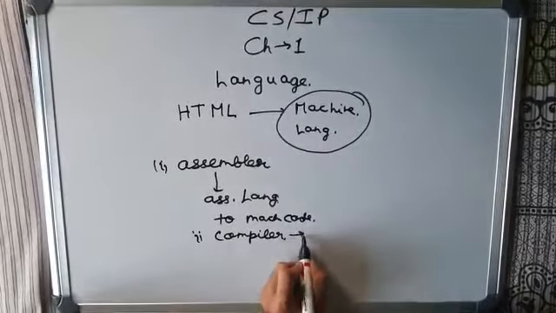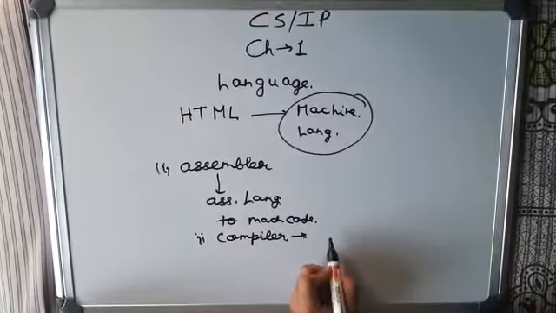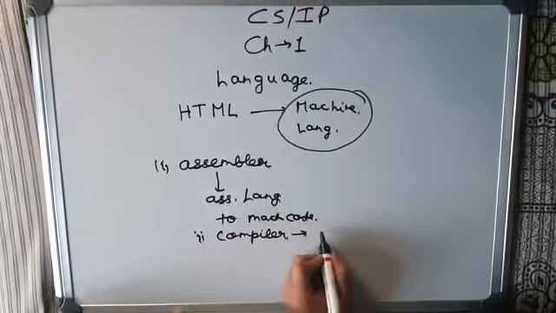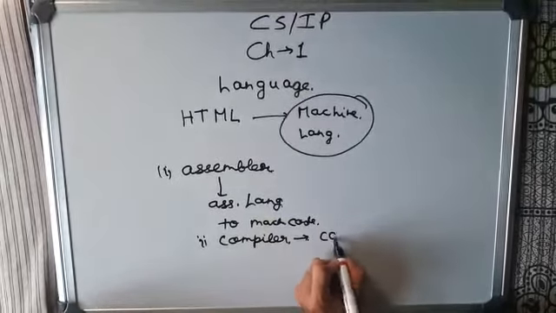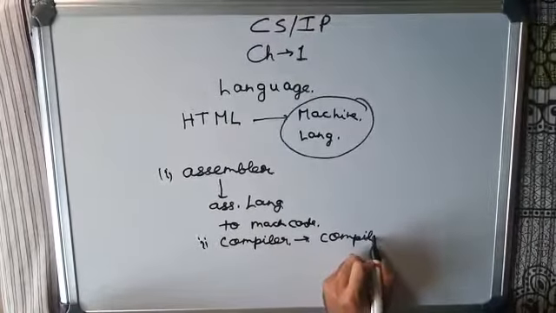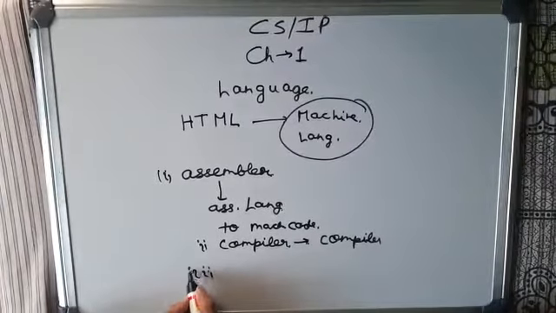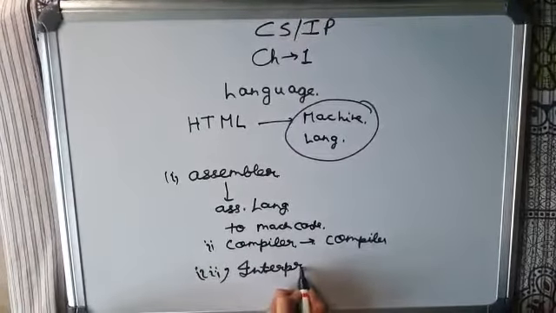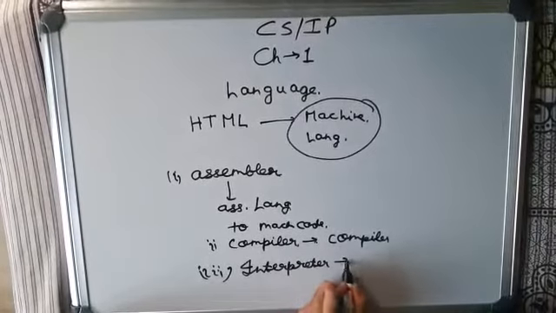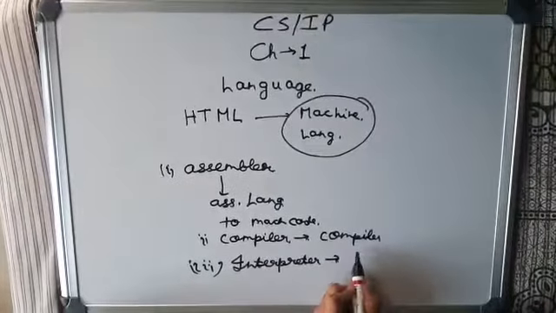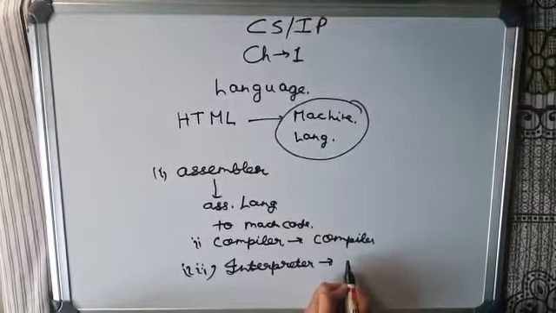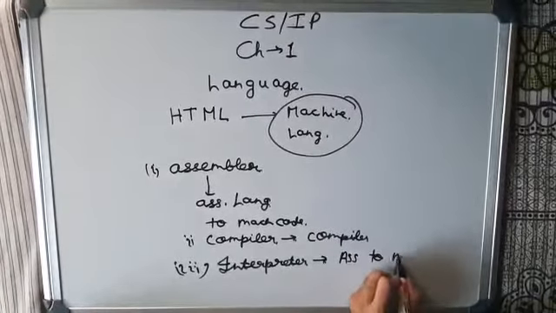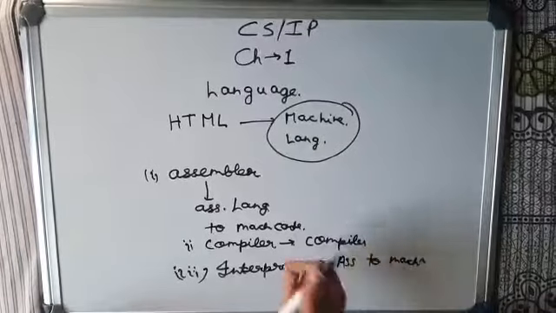What your compiler does is that it compiles the whole code, or it assembles your code. Fine, it's compiled. And third step is the interpreter, which does the changing part, your assembly language to machine code.